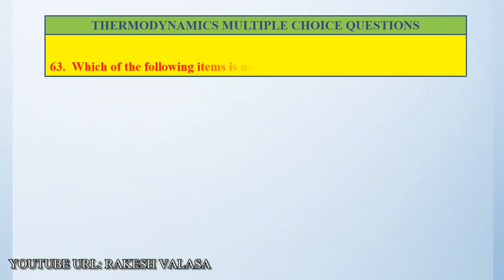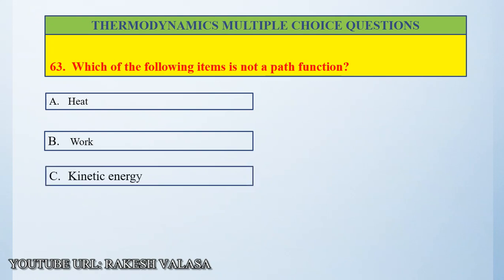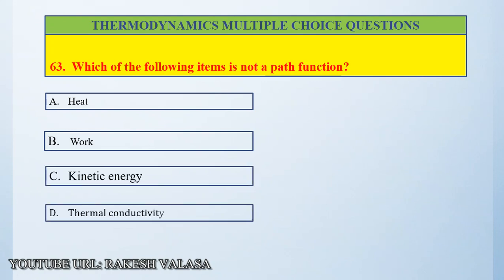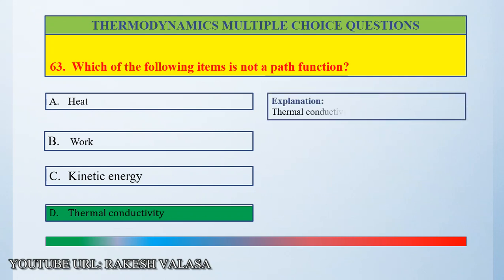Question number 63. Which of the following items is not a path function? Option A heat, option B work, option C kinetic energy, option D thermal conductivity. The correct answer is option D thermal conductivity. Let us see the explanation. Thermal conductivity is not a path function. Here the remaining three options, heat, work and kinetic energy, are path functions. So the correct answer is option D thermal conductivity.